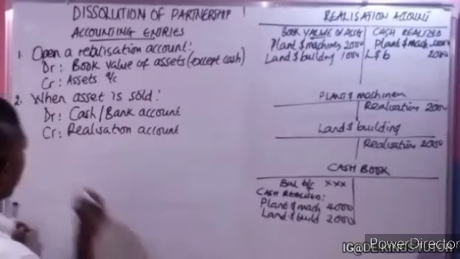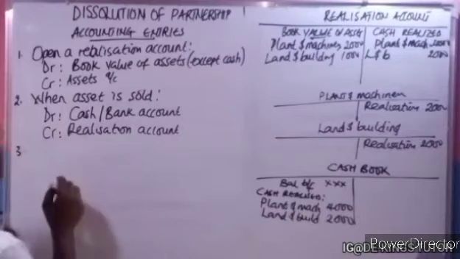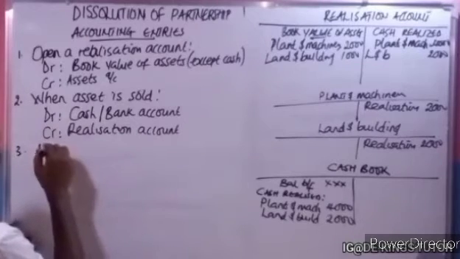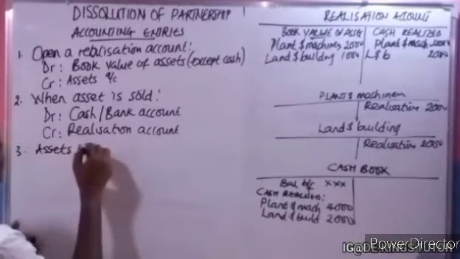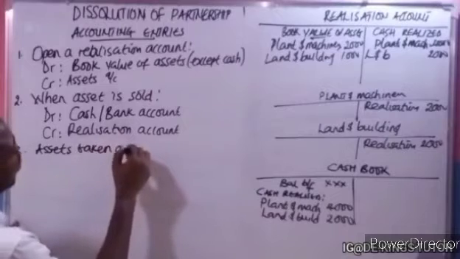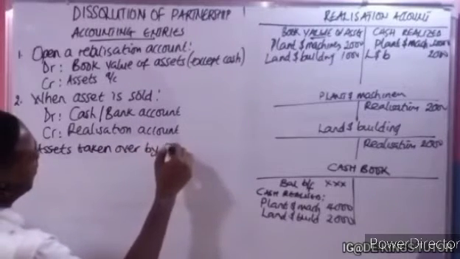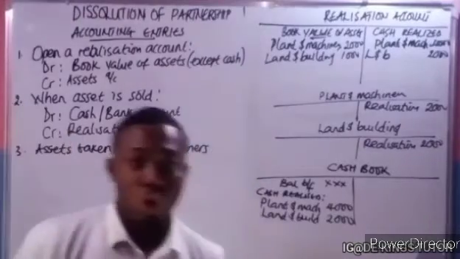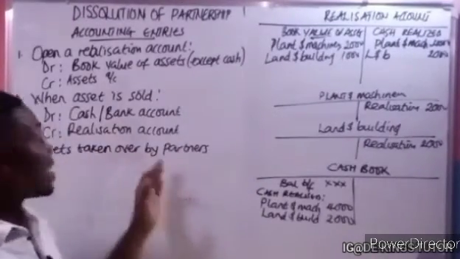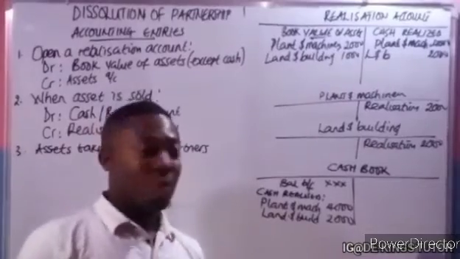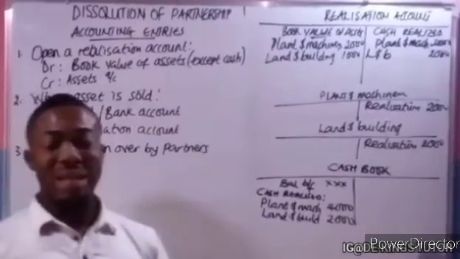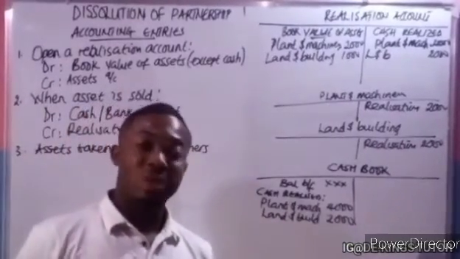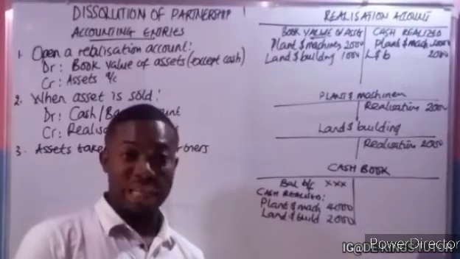Now also the third part is assets taken over by partners. So when the asset is being taken over by partners, most times they might not want to sell it to an outsider if it's some asset that some of the partners might find valuable that they want to take.